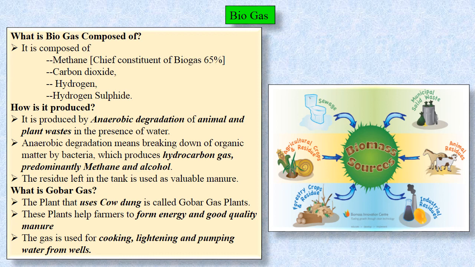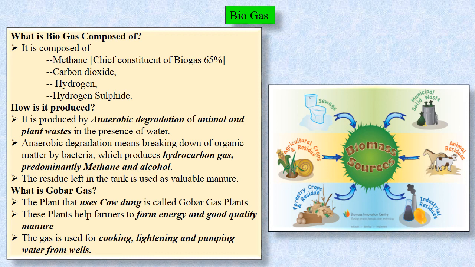If you look at the picture, what are the sources of biomass? That means how can biogas be made? Human excreta can be used. Municipal waste and biodegradable waste can be used. Animal waste can be used.